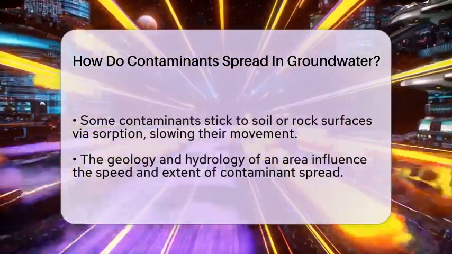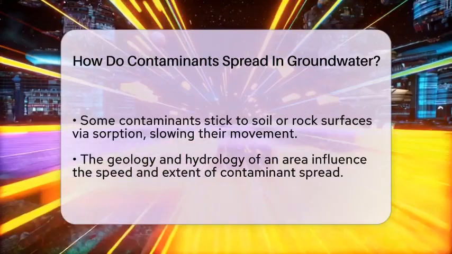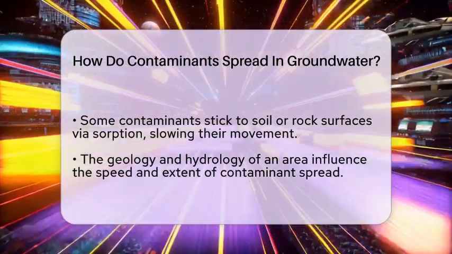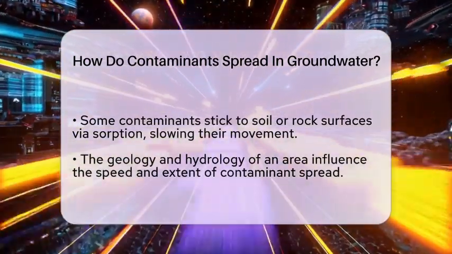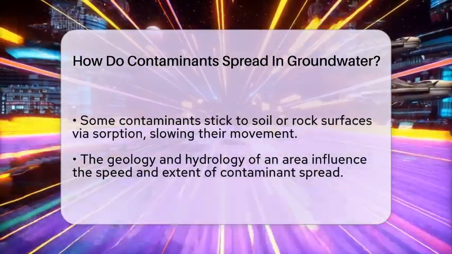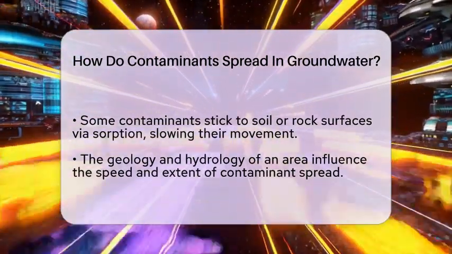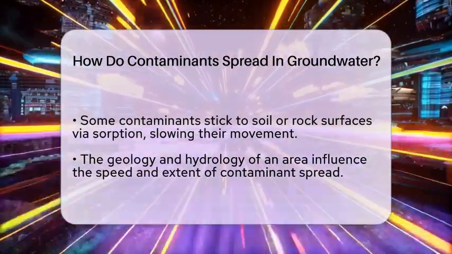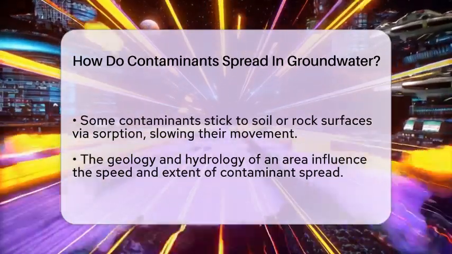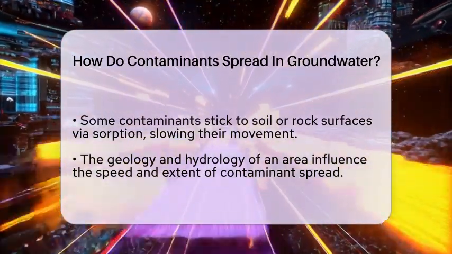Chemical interactions also play a role. Some contaminants stick to soil or rock surfaces, a process called sorption. This slows their movement because they are temporarily attached to the material. The amount of sorption depends on the type of contaminant and the soil's makeup, especially organic carbon content.